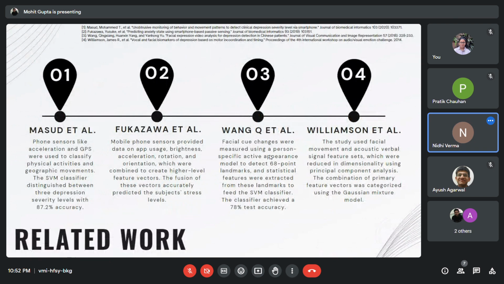Next. There was a lot of research on this topic. The initial work proposed to solve this problem is a machine learning based approach, which uses features extracted from the phone and sensors and uses machine learning models such as SVM, Gaussian mixture model, etc. Some work has also been done in deep learning based approaches, which analyze the linguistic and behavior patterns in text as well as in images.